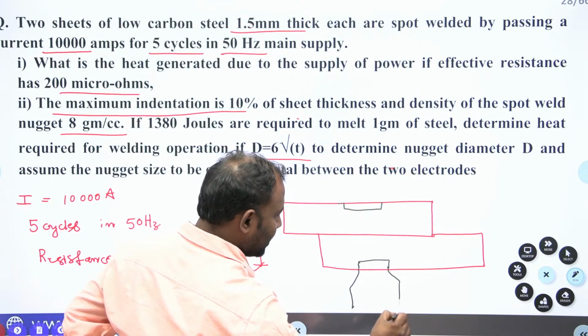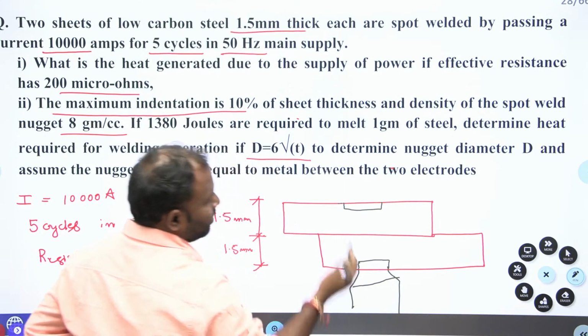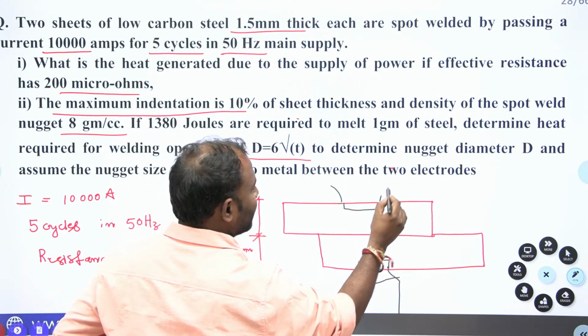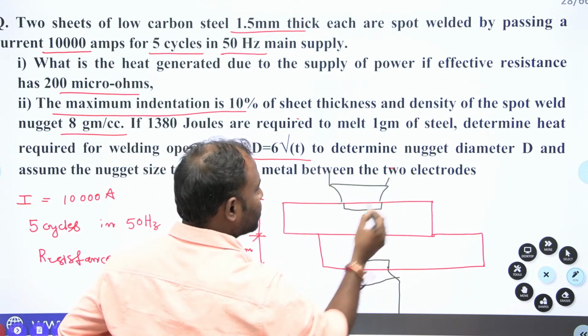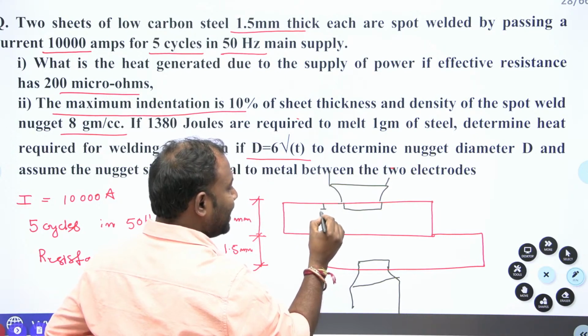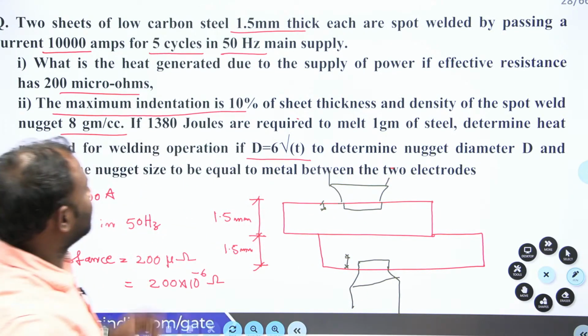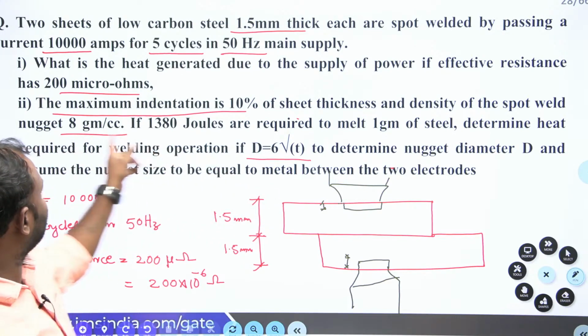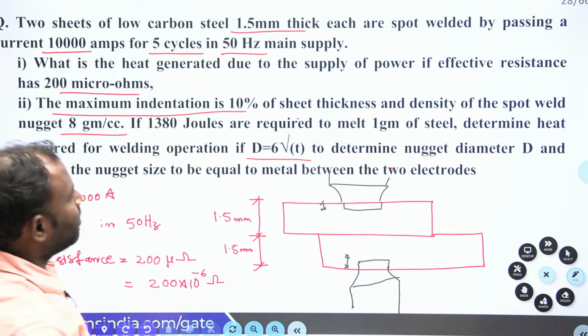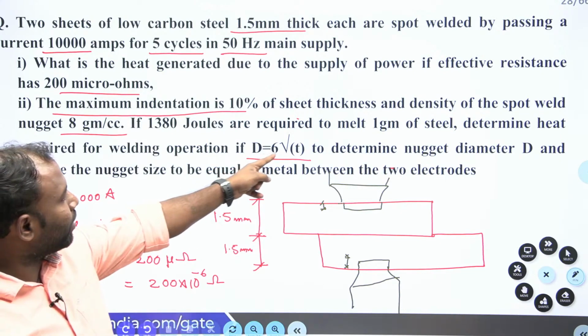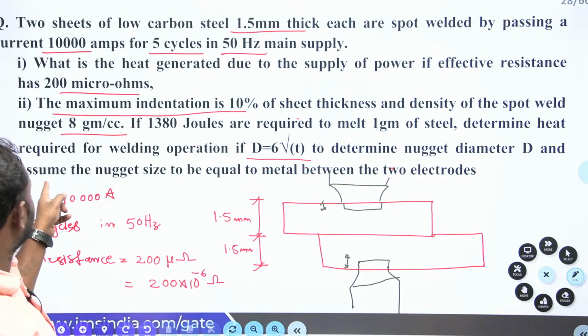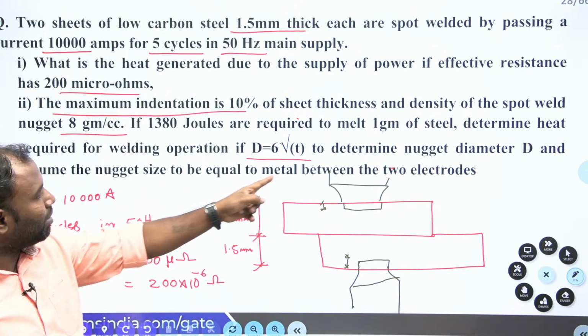These are the electrodes, and these electrodes are indented by 10%. The nugget density is also given. The nugget diameter you have to find, assuming the nugget size is equal to the metal between the two plates.